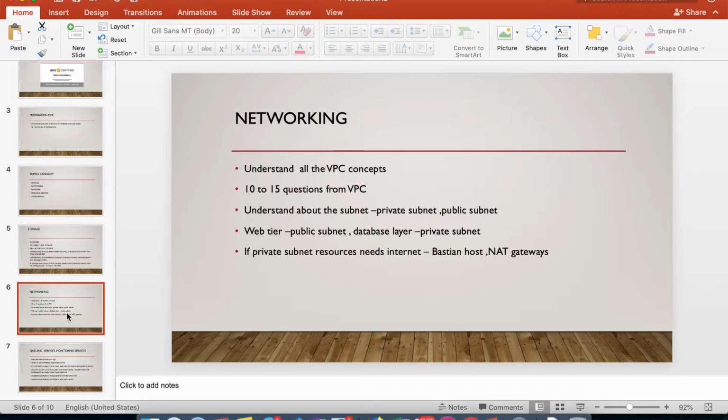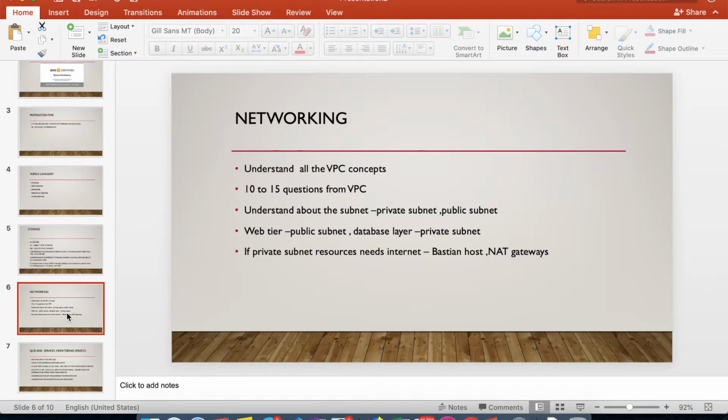You have to understand subnets, private and public subnets, bastion hosts, and NAT gateways. Your architecture will have a web layer, a database layer, or a middle layer. Mostly for the web layers, you will choose public subnets, and for the database layer, you will choose a private subnet.